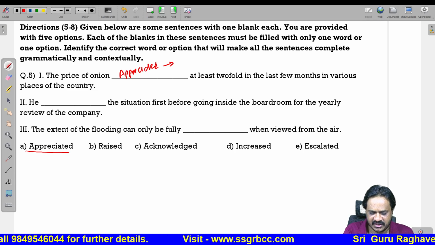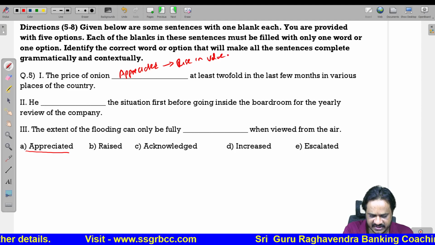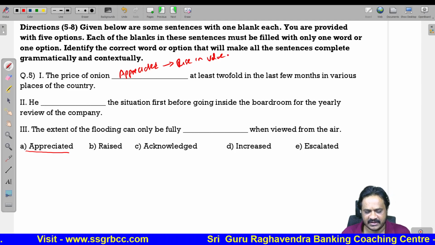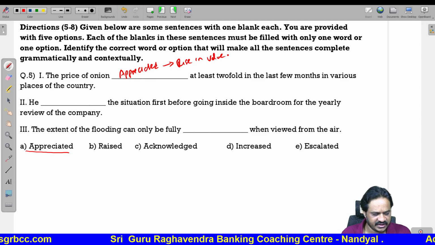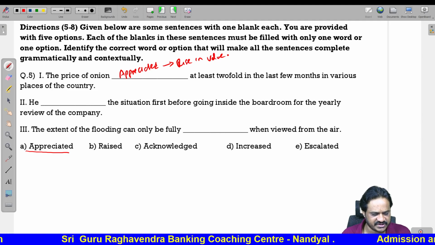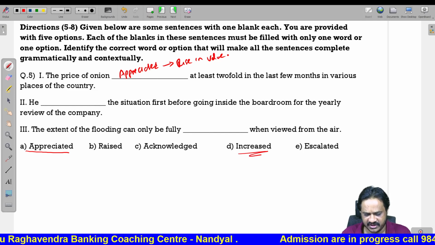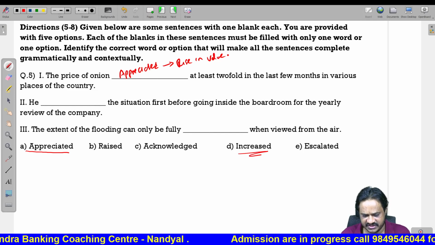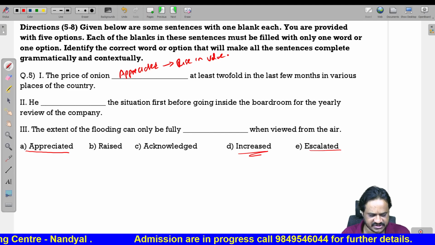Appreciated means the rise in value, the increase in value. The price of the onion appreciated. Then "he dash the situation," or we can use increased also for onion price. Increased we can use, escalated also we can use.